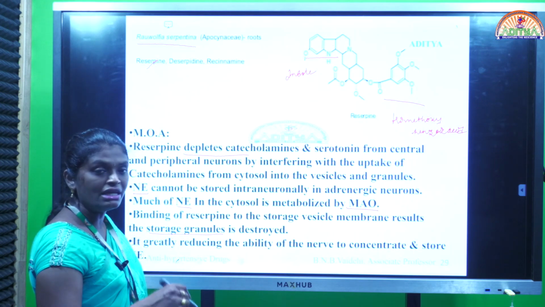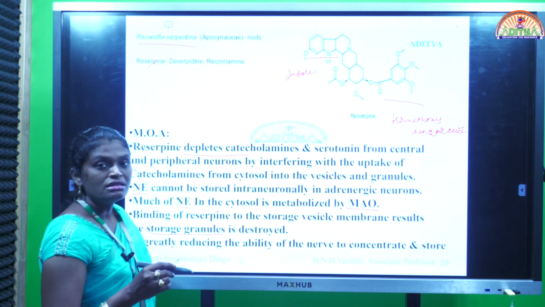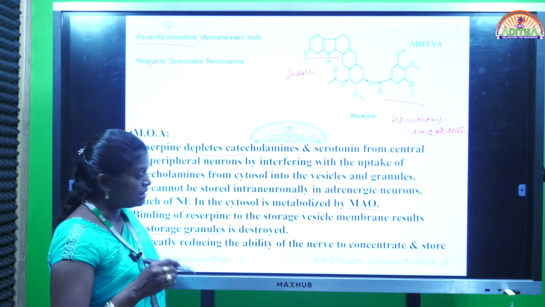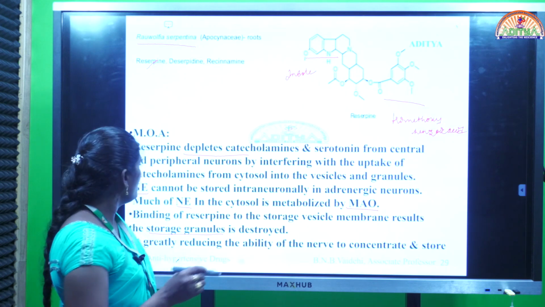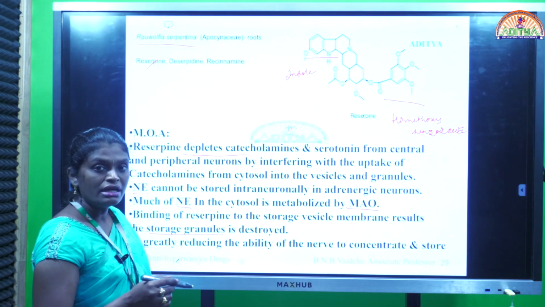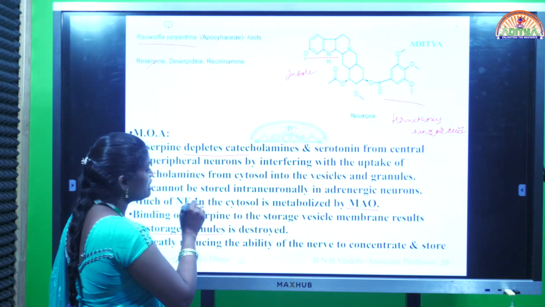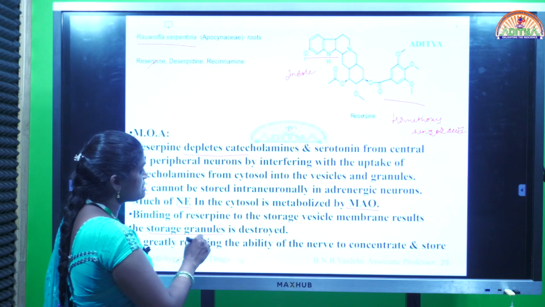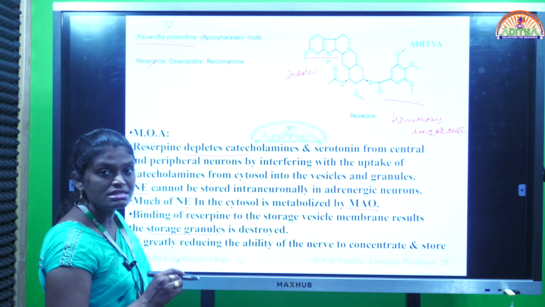norepinephrine. It finally decreases the concentration of catecholamines in the synaptic cleft either by inhibiting synthesis, or by interfering in uptake of catecholamines from the cytoplasm into the vesicles and granules, or intraneuronally by improving the metabolism by monoamine oxidase. By any one of the mechanisms it can decrease the concentration of catecholamines in the synaptic cleft.